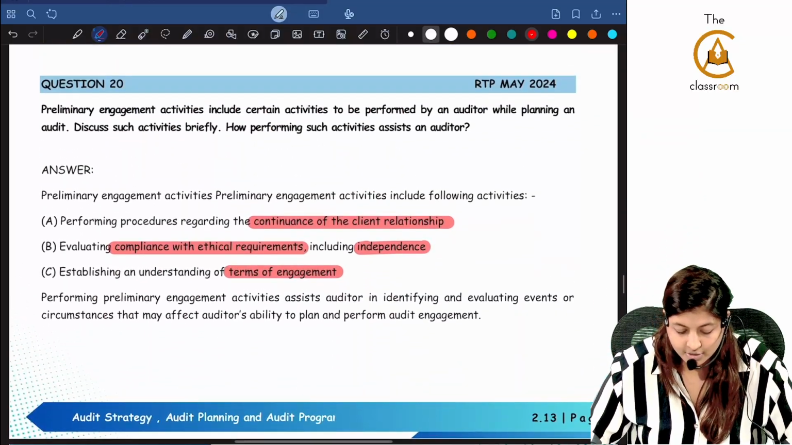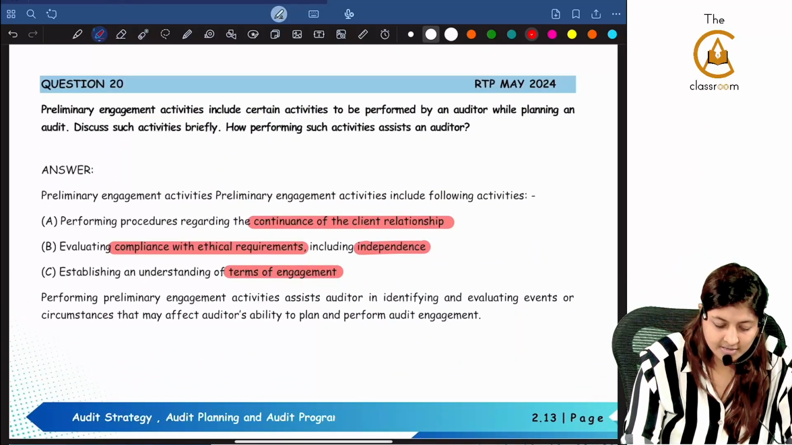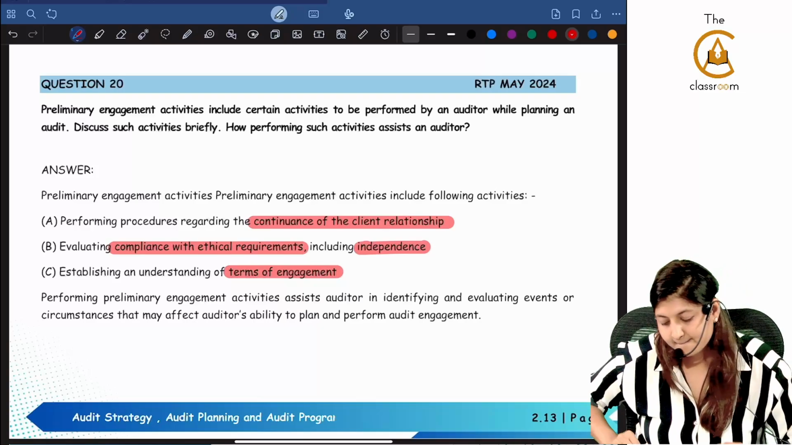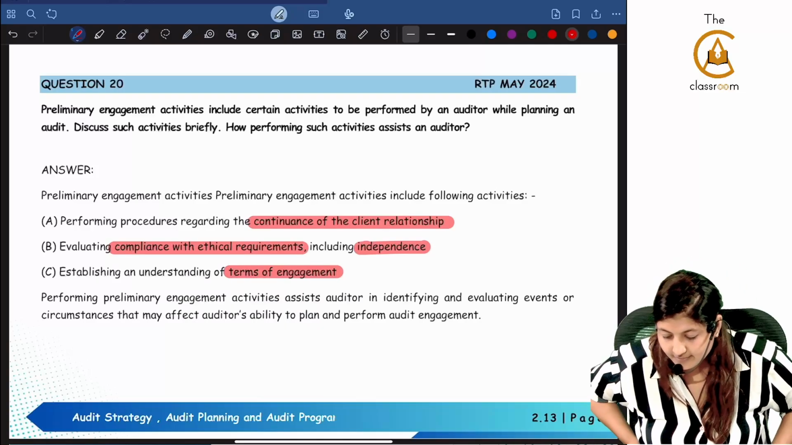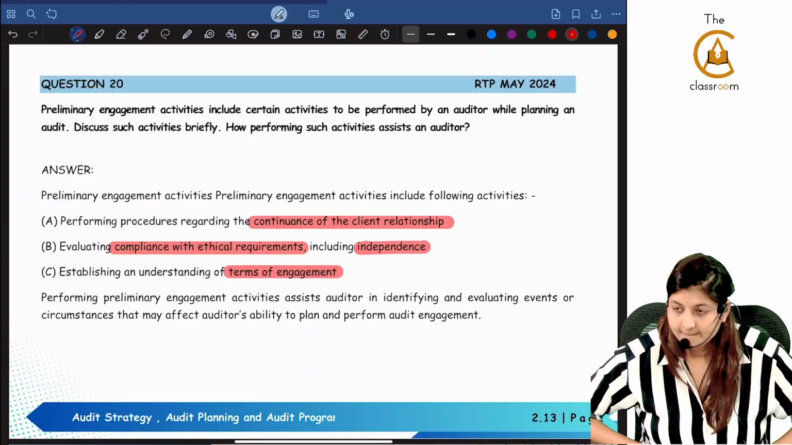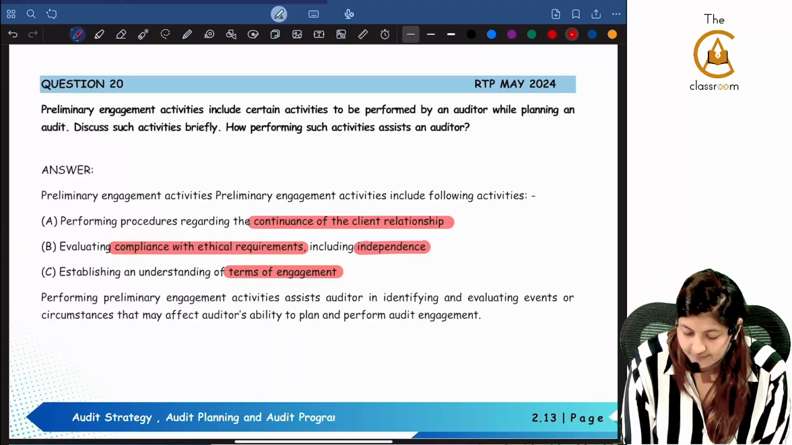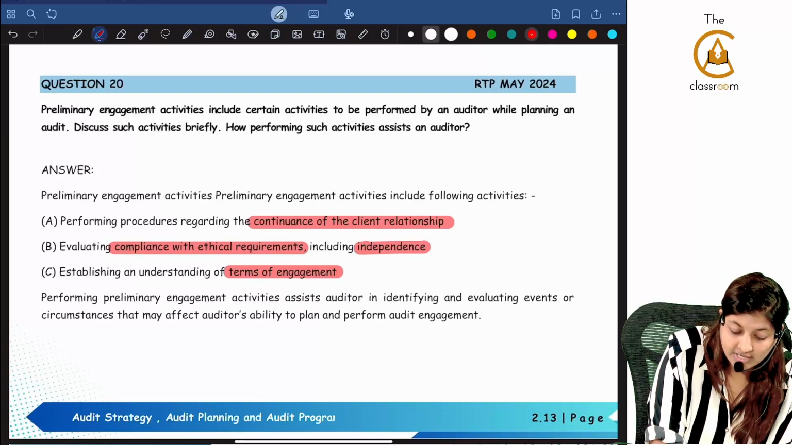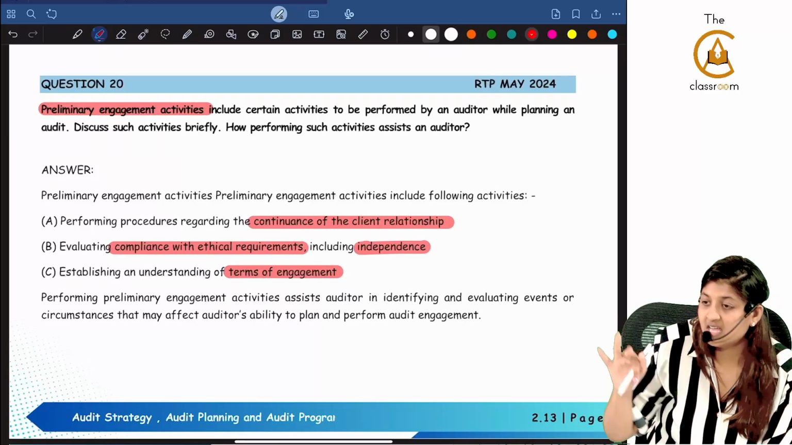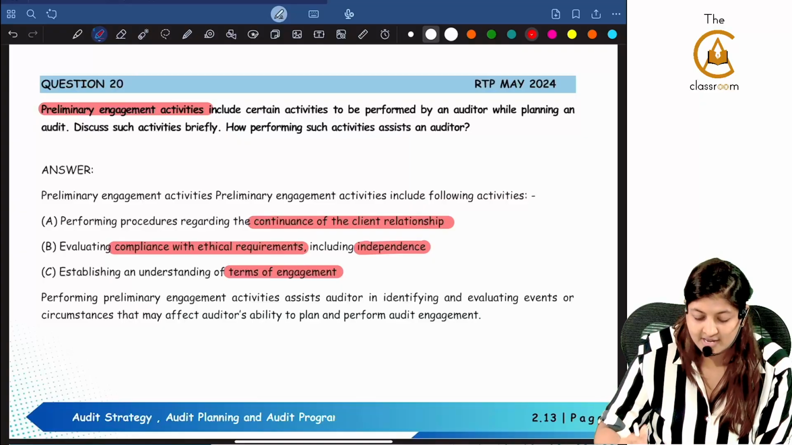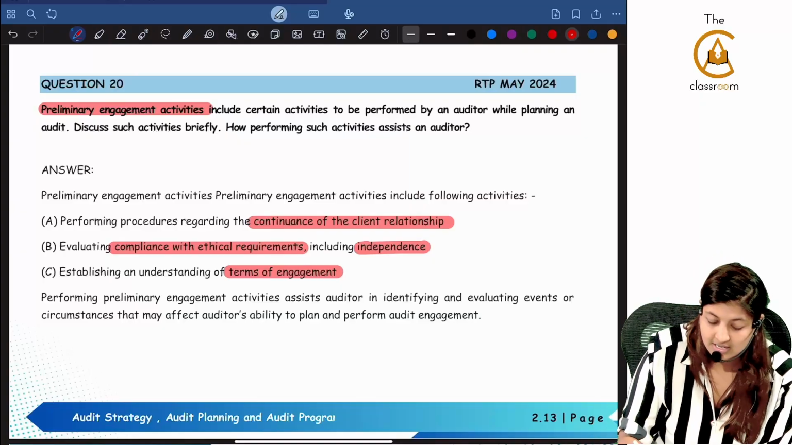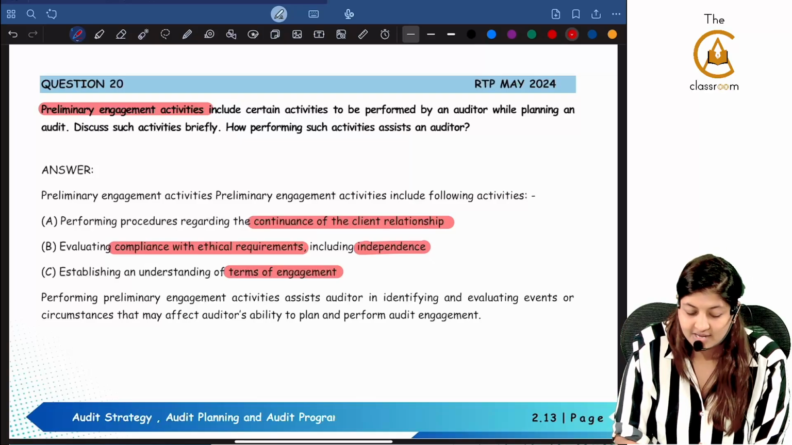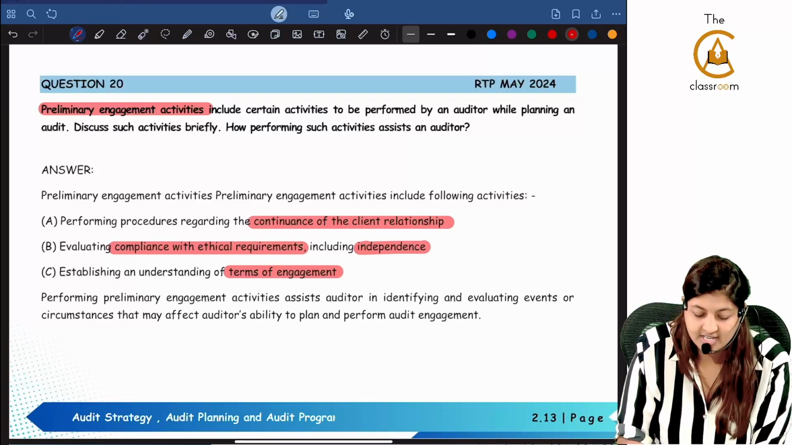Question number 20. Please read. Preliminary engagement activities include certain activities to be performed by an auditor while planning an audit. Discuss such activities briefly. How does performing such activities assist an auditor? Now they are going to preliminary engagement activities. There are 3 activities as part of preliminary engagement activity. First one is whether you have to continue the client, acceptance and continuance of client. Second, compliance with ethical requirements.